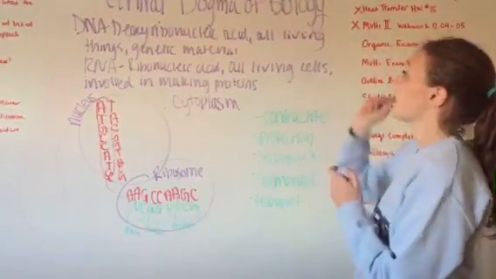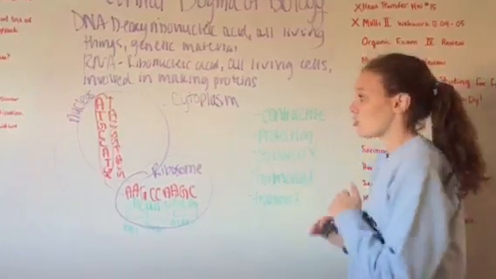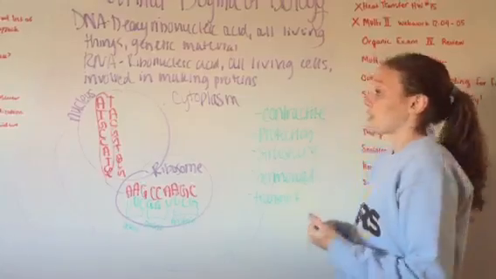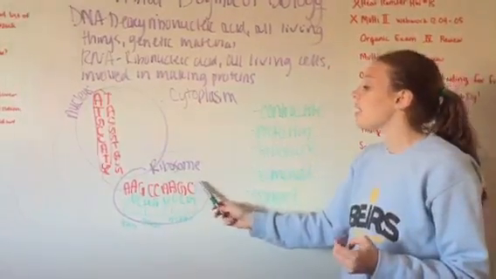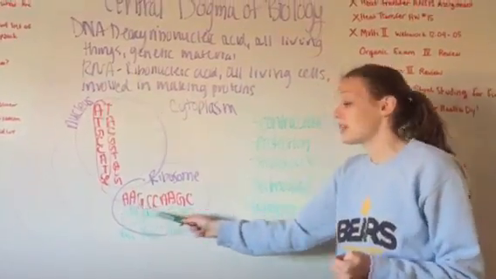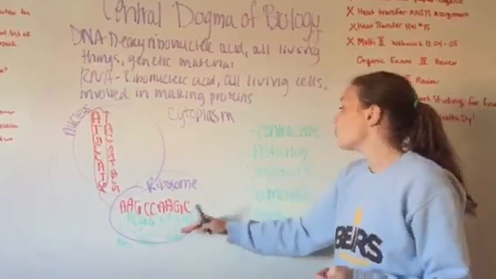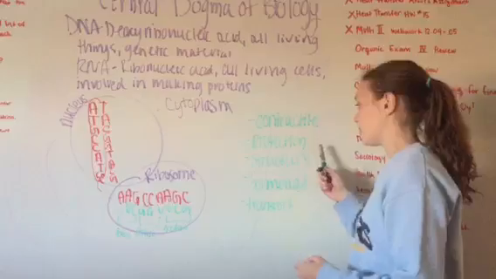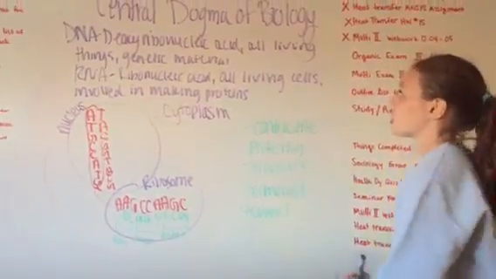So that is why this process is so important, because protein is needed in so many parts of our body in order to survive. Without the DNA being coded into RNA and RNA then being formed into this amino acid strand and the protein parts, we would not have the same body as we have today, and we would not be able to function the same way as today. And that is why the central dogma of biology is so important.